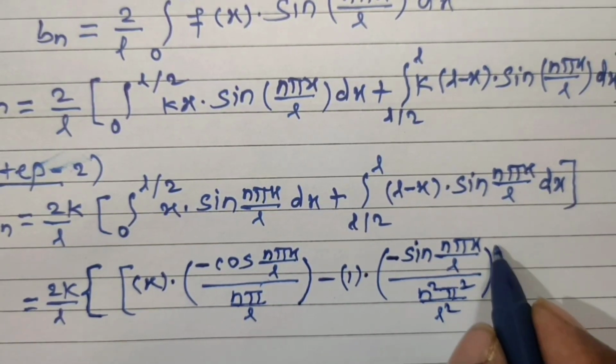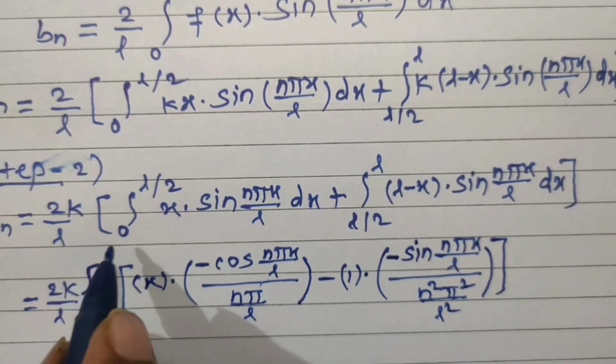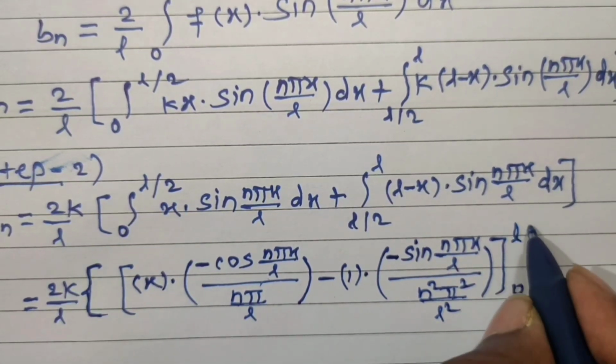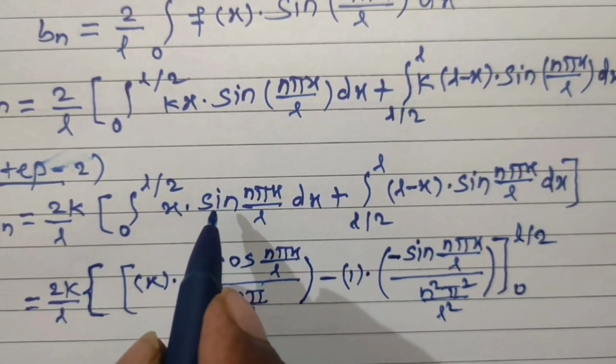Bracket close and limits from 0 to L upon 2. This is the evaluation of the first integral.